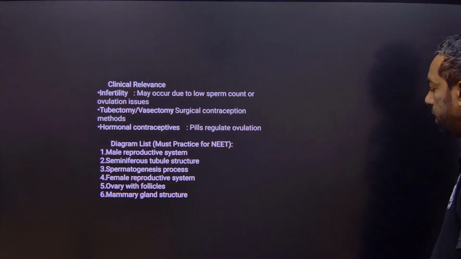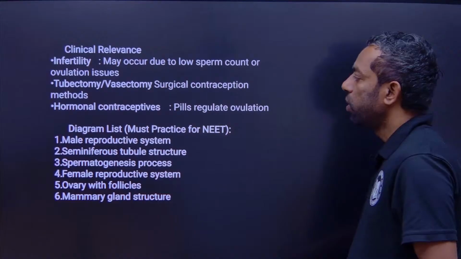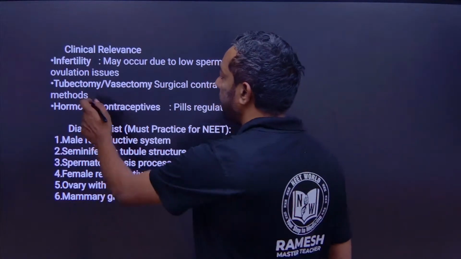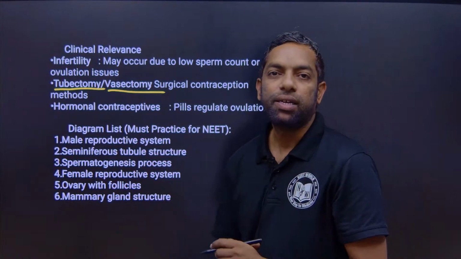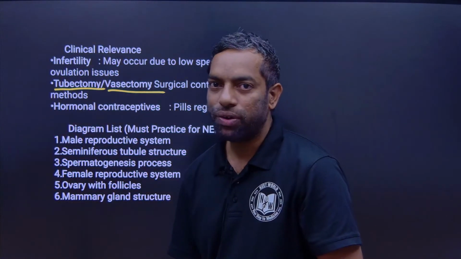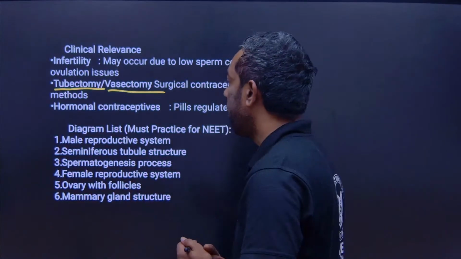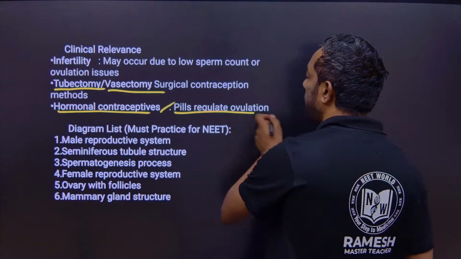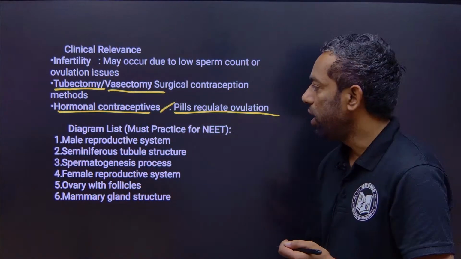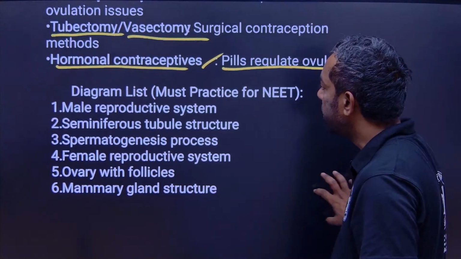Coming to the next slide: what is infertility, what is vasectomy, what is tubectomy. These are the surgical contraceptive methods we are going to discuss in reproductive health. Hormonal contraceptives are also there, such as pills that regulate ovulation. Mainly we have to focus on this list.